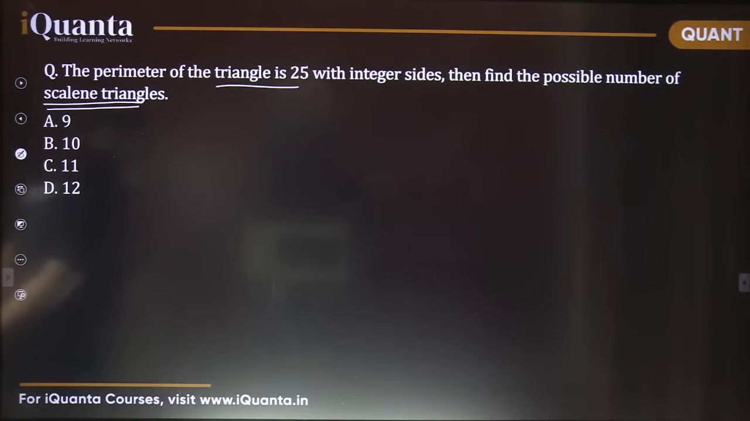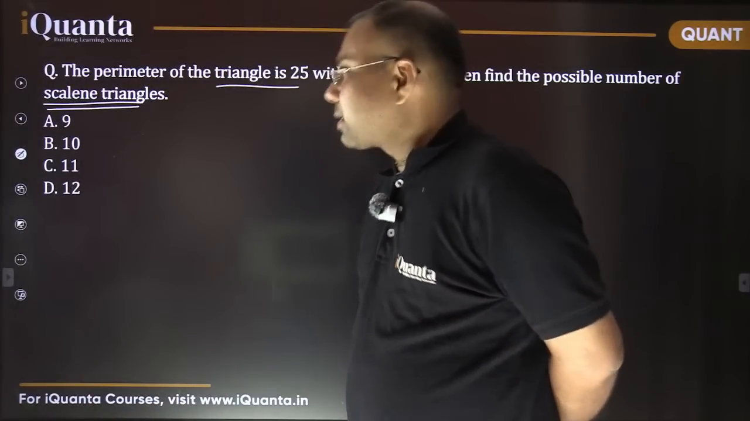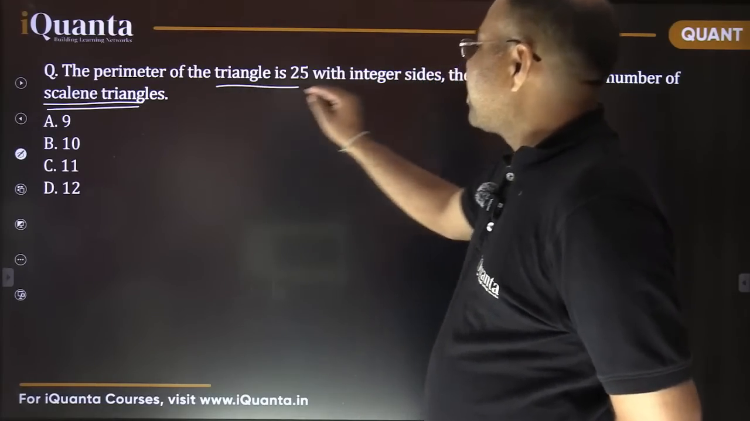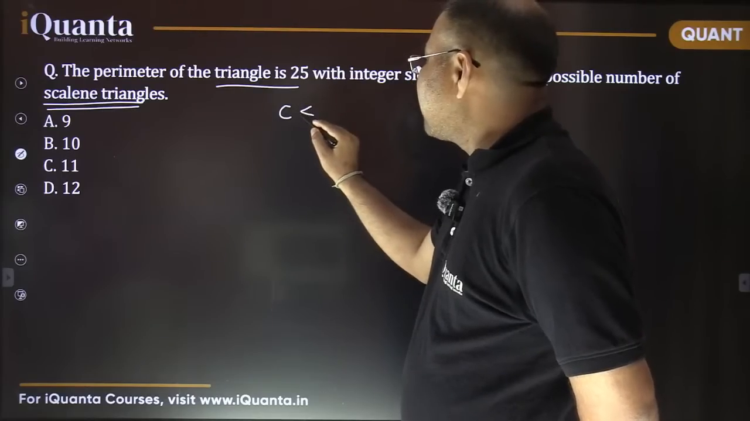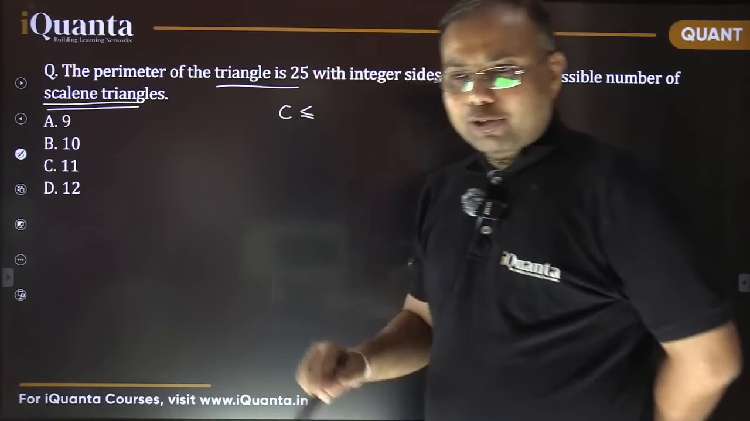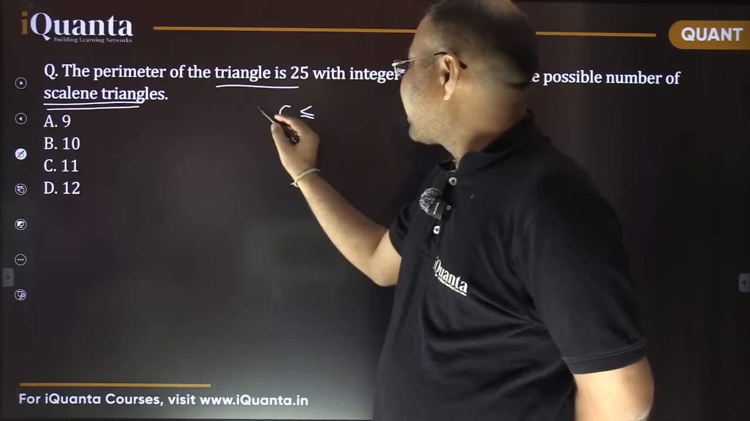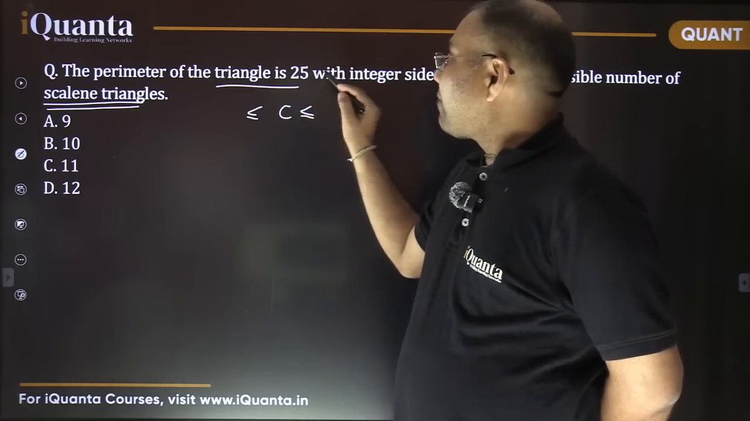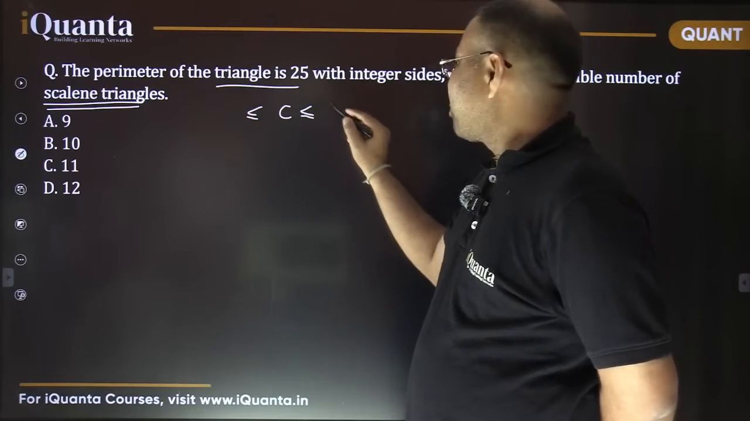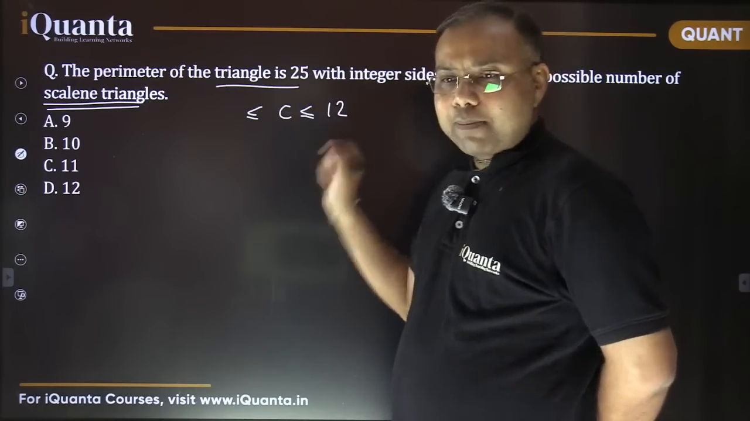Okay, Kishore says 10, 10, 10, 10. Okay, let's count. I'm using the same method which we just discussed. So the perimeter of the triangle is 25. If C is the longest side, can you tell me the lower and upper limit for this longest side in this case? It is less than half the perimeter, right? So half of this is 12.5. So the maximum length for the longest side can be 12.